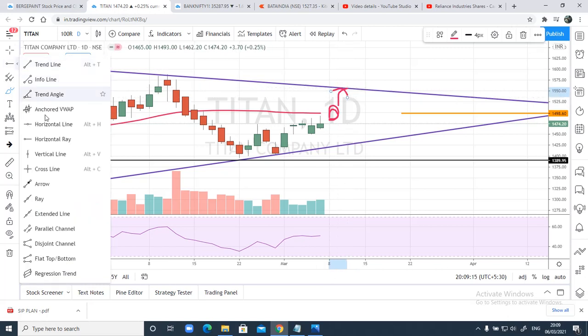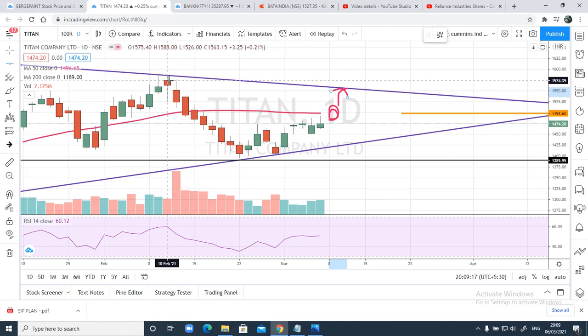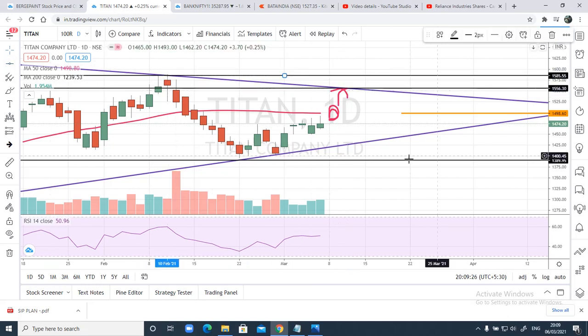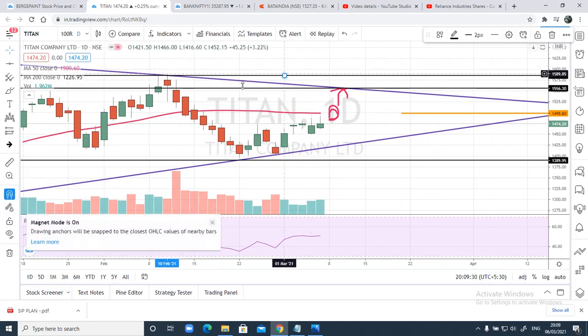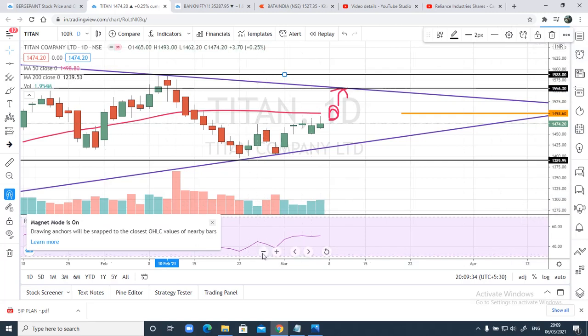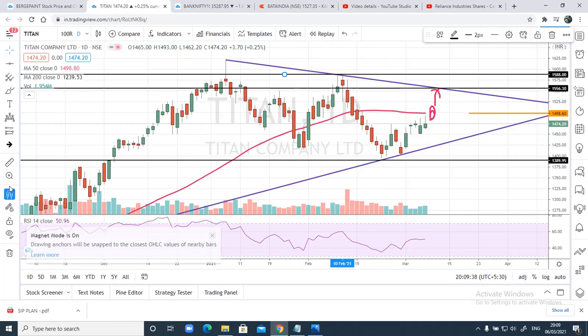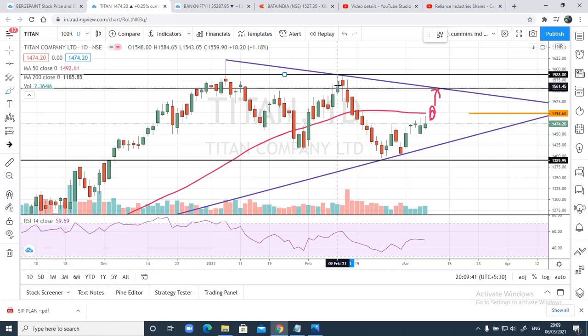I'll just draw the resistance line as well here. Yes, this is going to be target 1, and any close above this trend line, then we can expect this target to come in, that is 1585, somewhere around 1588. And recently it had formed a double bottom as well, and it has given a break. You can check it out here.